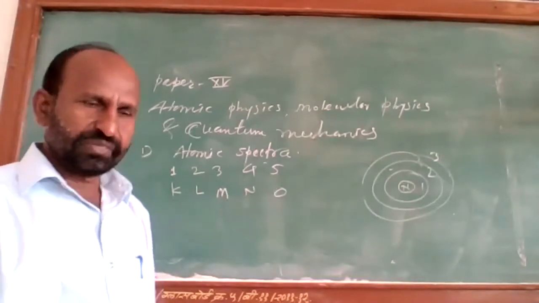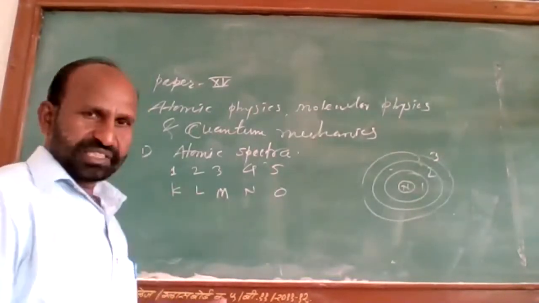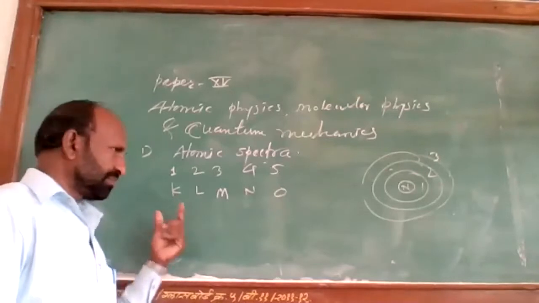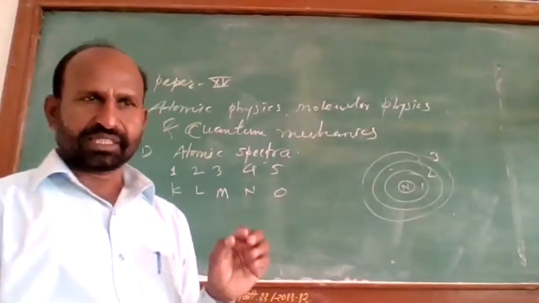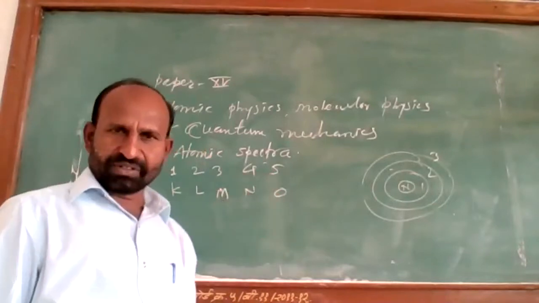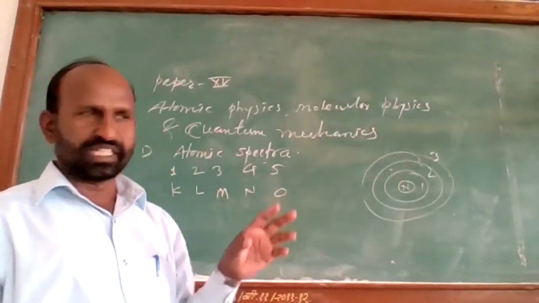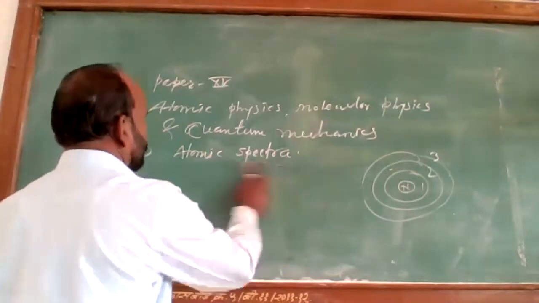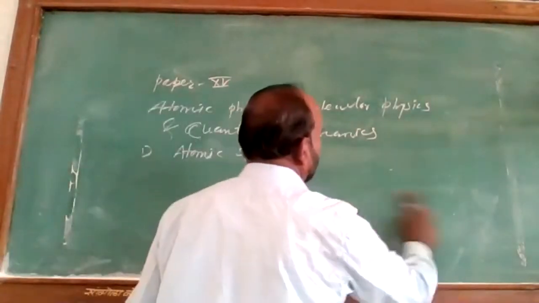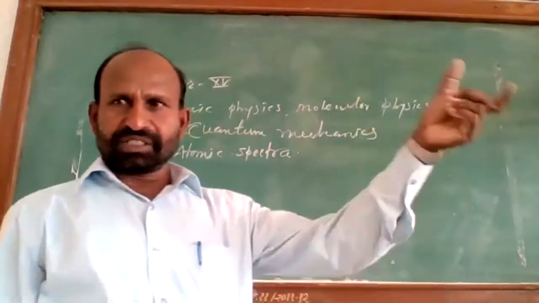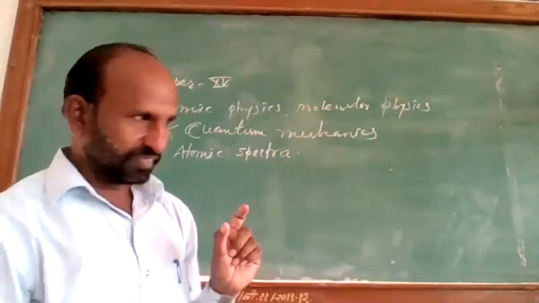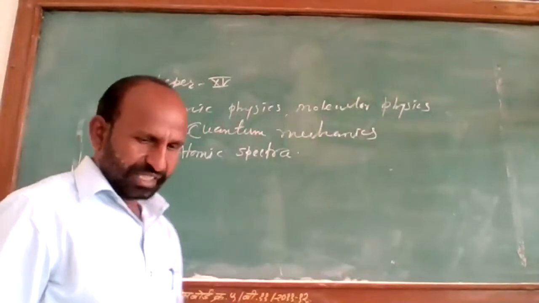Now, the capacity of each orbit is different. The first orbit will contain only 2 electrons. Second, there will be 8 electrons. Third, there will be 18 electrons. Fourth, there will be 32 electrons. That is in accordance with Pauli's principle. The distribution of electrons is 2n square.